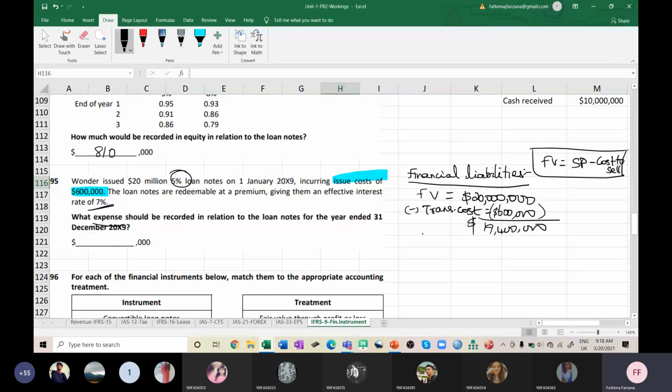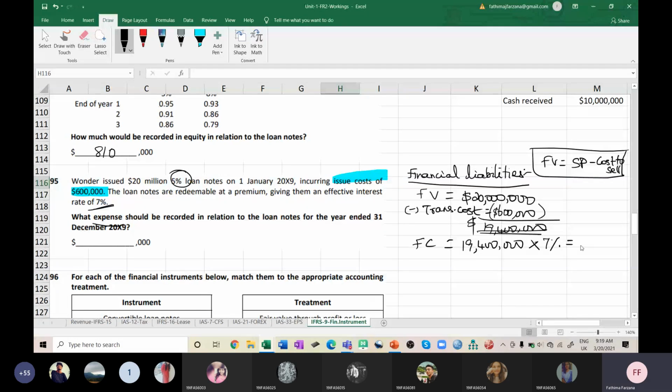So the expense in relation to the loan, or finance cost, is equal to this amount: $19,400,000 into 7%.